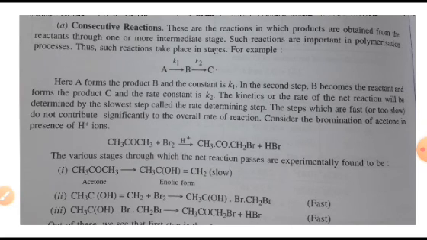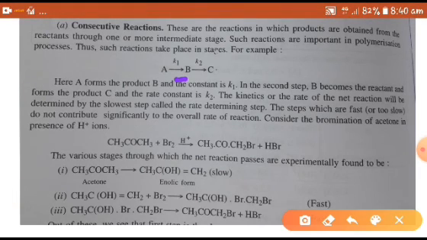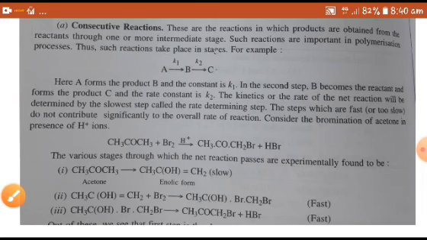So what are the consecutive reactions? These are the reactions in which products are obtained from the reactants through one or more intermediate stages. Such reactions are important in polymerization processes. Thus, such reactions take place in stages. In other words, it is a chemical process in which the product of one reaction is the initial material for the other reaction. Such reactions are called consecutive reactions.